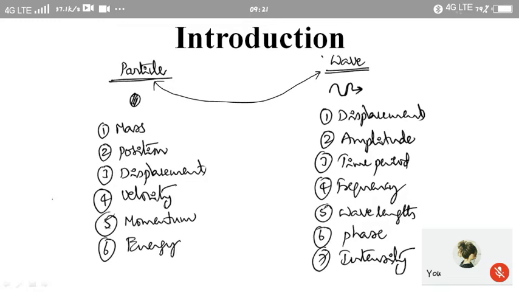Now for this, first we consider the parameters which are required to describe the motion of a particle. If we consider a particle, definitely this particle will have a certain quantity, and that quantity is known as mass. And this mass of the particle is going to occupy certain space.